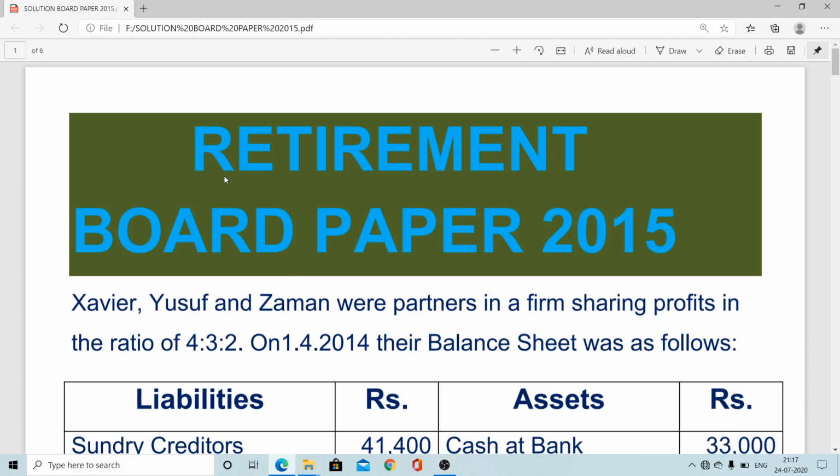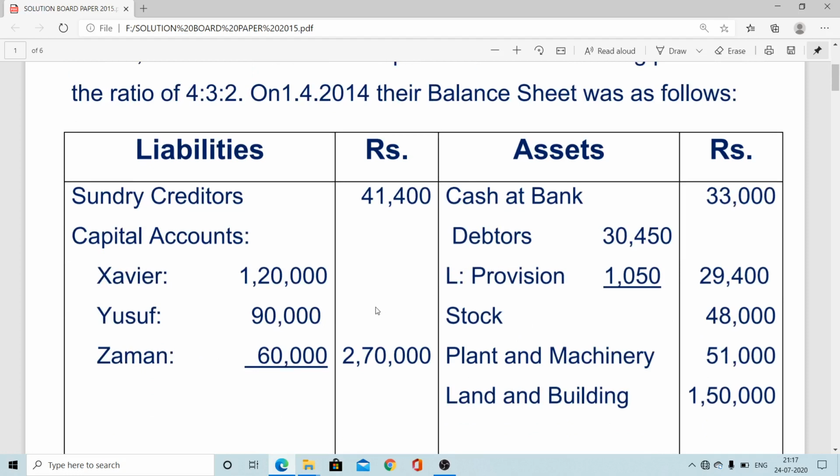In this paper, like you can see, there are three partners, Xavier, Yusuf, and Zaman. Shortly, you can say X, Y, and Z. And their profit sharing ratio is 4:3:2. As on 1st April 2014, their balance sheet was as below. All are known terms.